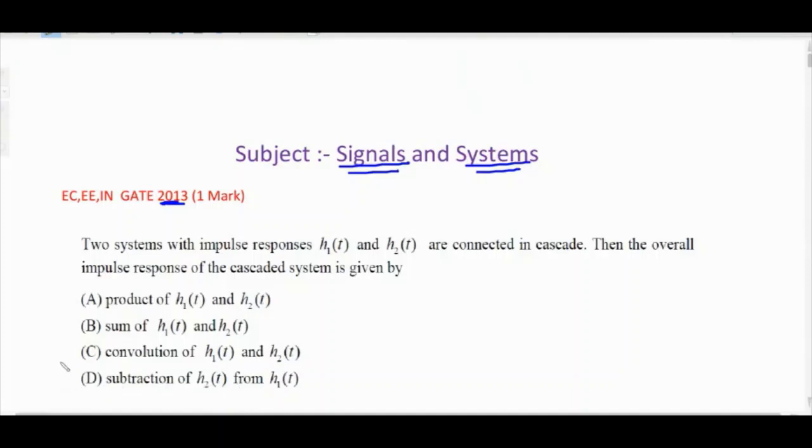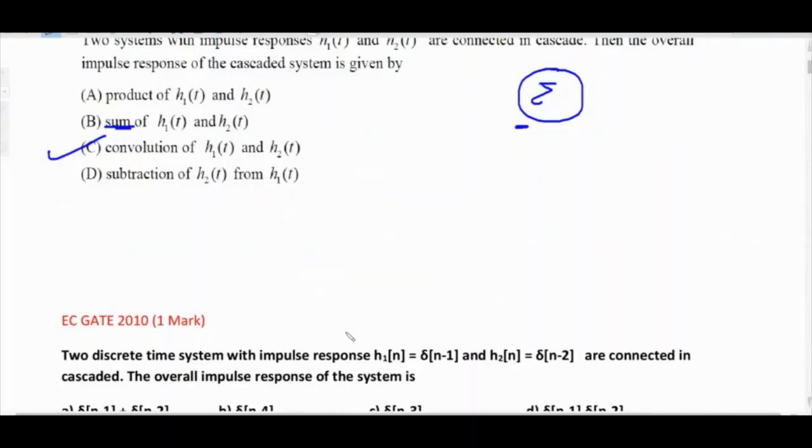Whenever the systems are connected in cascade, we have convolution. And when the systems are connected in parallel, depending on the adder sign, if no sign is written then we have sum, and if a minus sign is written then we have subtraction. So parallel connection gives sum or subtraction, and cascade connection gives convolution. So the correct answer is option C. Okay, next question. I'm waiting for your answer.